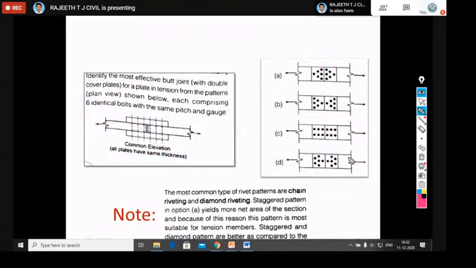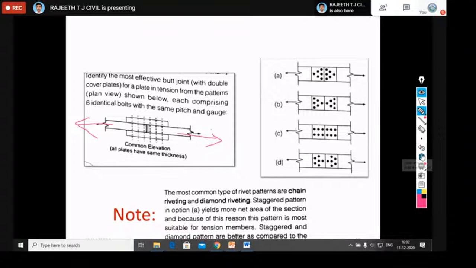So here they provided the elevation of the double cover butt joint and the plan view of the joint patterns. Here we should choose which is the most efficient butt joint. Most efficient butt joint means what? It should transfer the force from one end of the plate to the other end. If the joint transfers 100% fully, that is the most efficient joint.